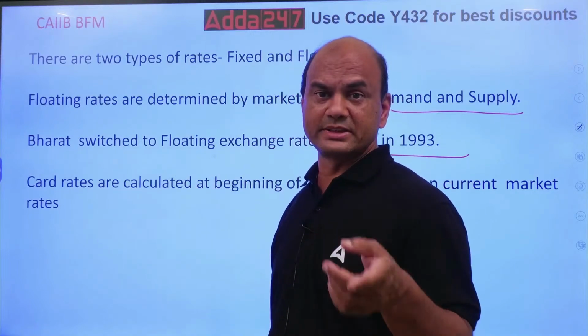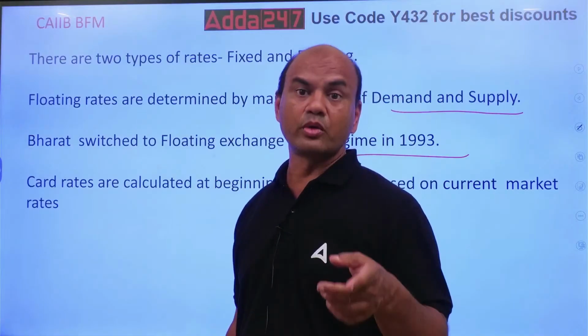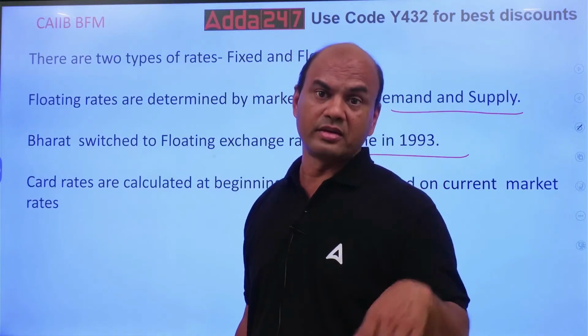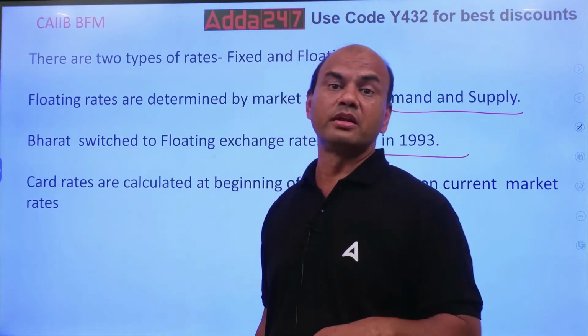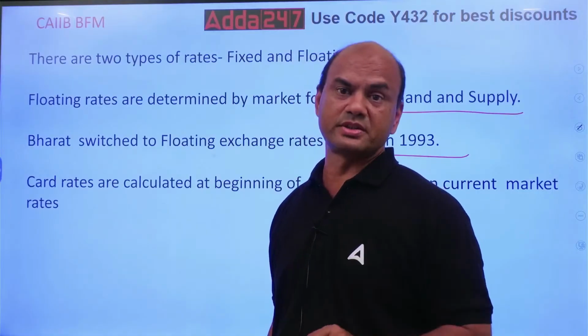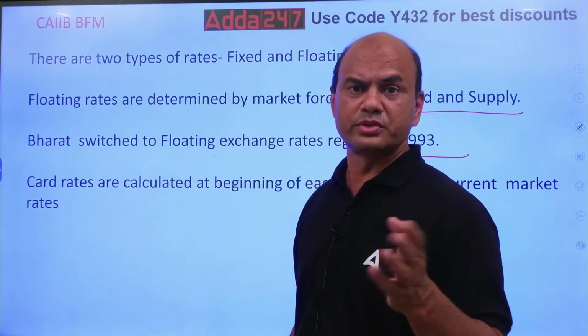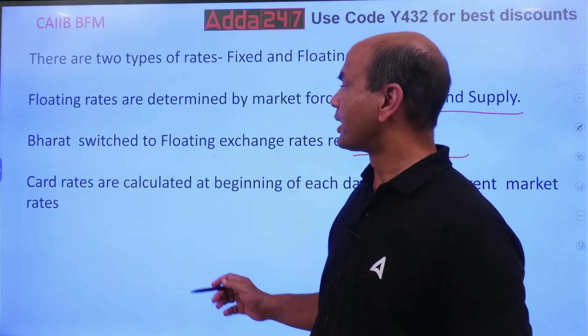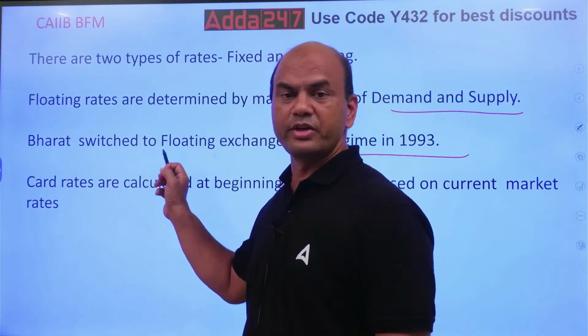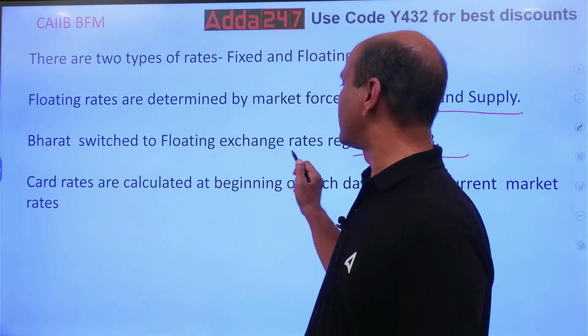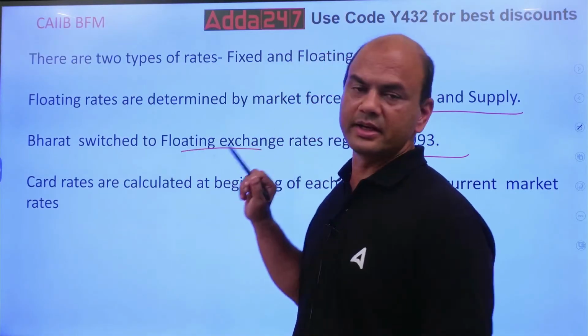Like presently in the USA, the gold rate of their currency, just check on Google, was fixed at $42, whereas right now the gold rates are around 2000. Huge difference. Coming back, we switched to the floating exchange rate in 1993.